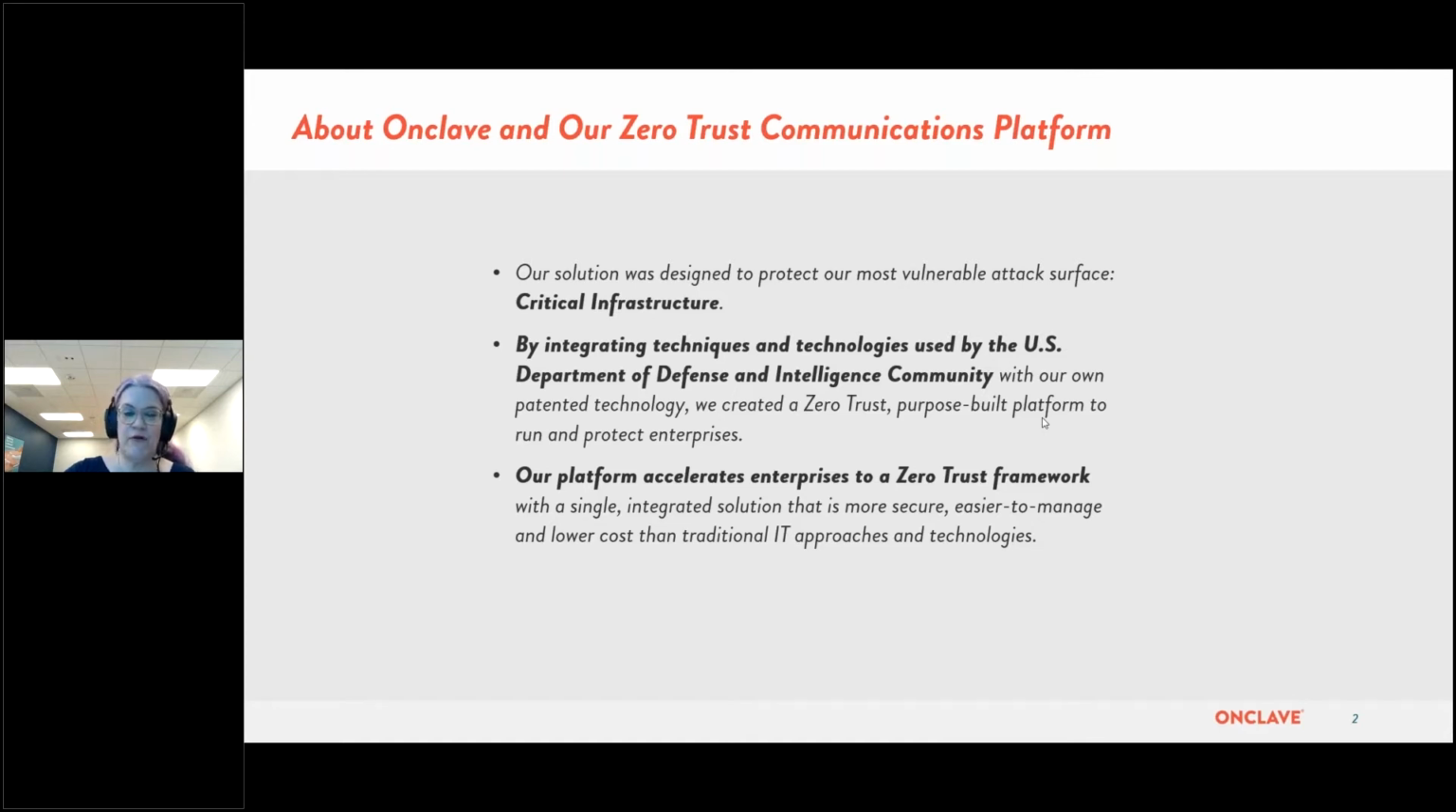In addition, our platform accelerates enterprises to move to a zero trust framework with a single integrated solution that is more secure, easier to manage, and lower cost than traditional IT approaches and technologies.